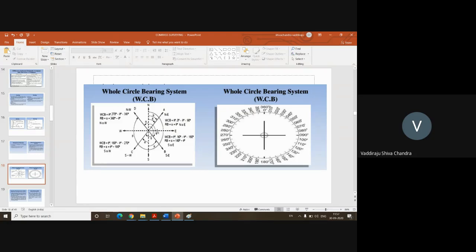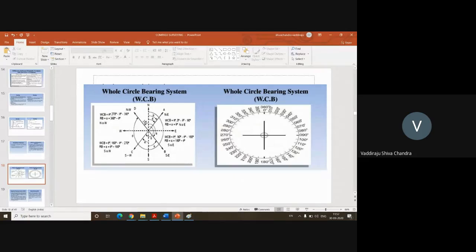In the first quadrant it is north theta east. In the second quadrant you measure the direction of the line from south, so south alpha east. In the third quadrant, south alpha west. And in the fourth quadrant, north alpha west. So what did you observe from this?